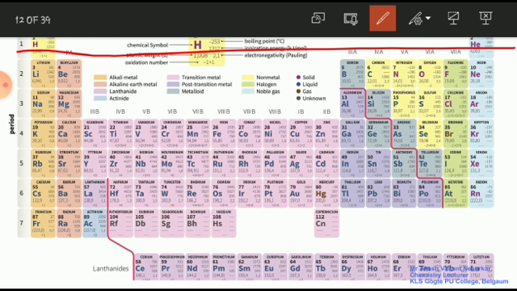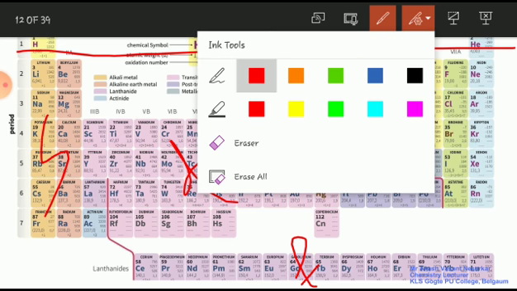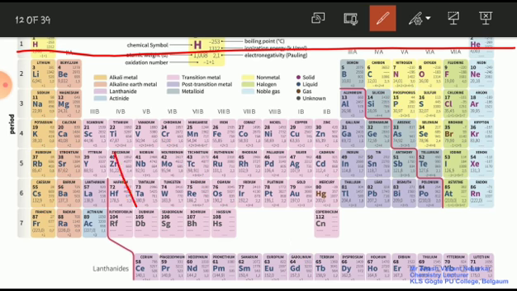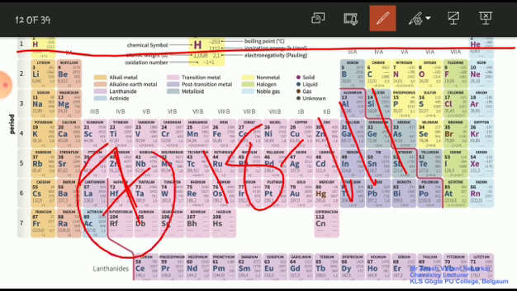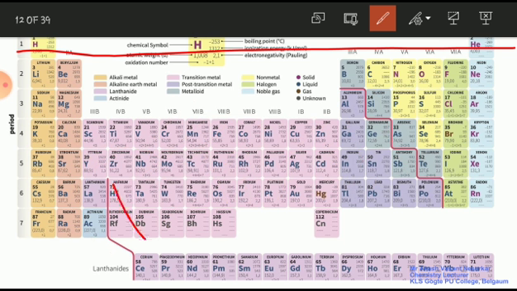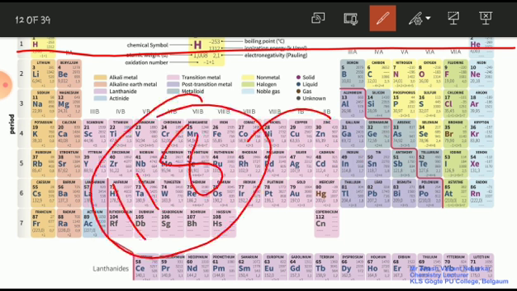So this is S block, D block, P block, and here it is F block. How many periods are there? There are 7 periods, and how many groups? 18 groups. Groups are vertical columns, periods are horizontal rows. You remember this. How many elements are present? Totally 118 elements are present, and among them some are man-made elements.